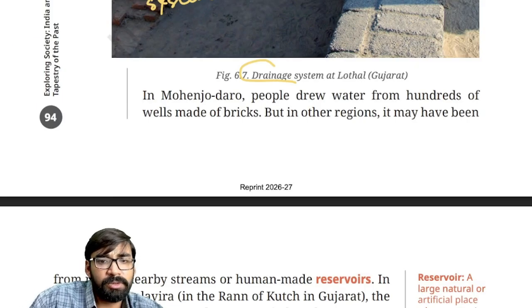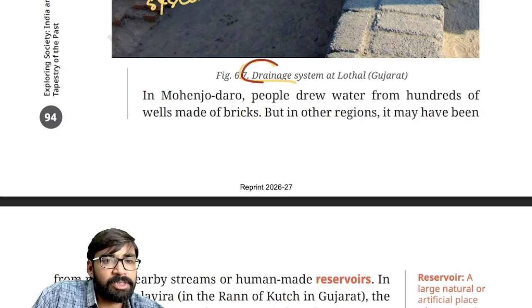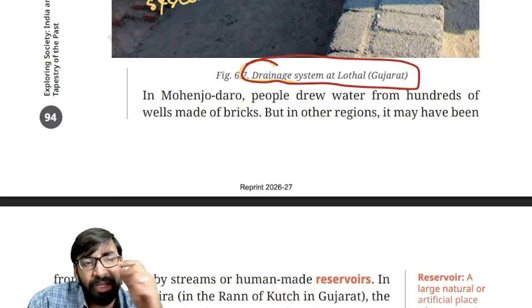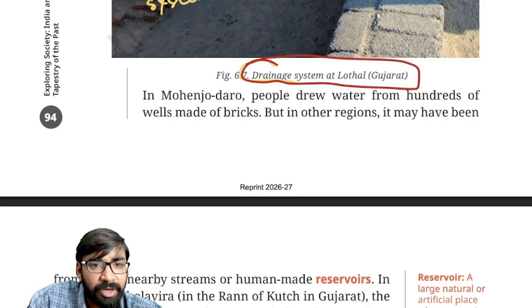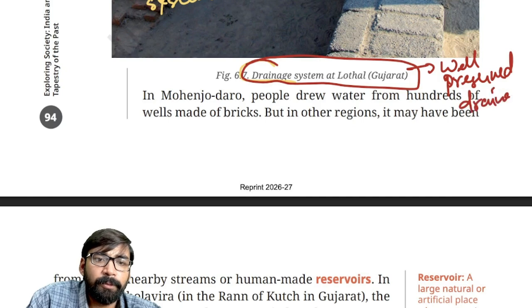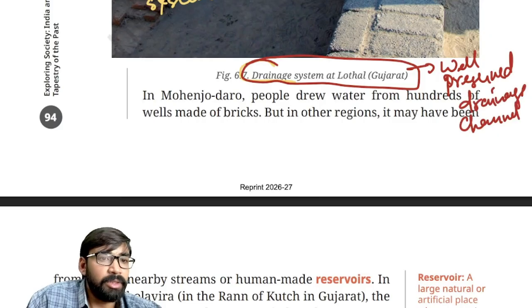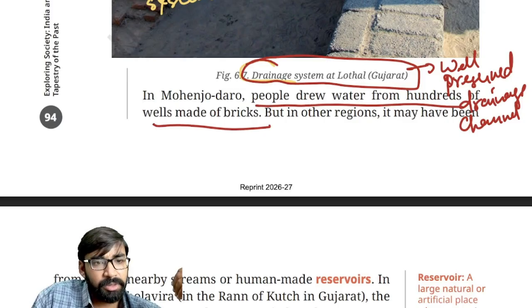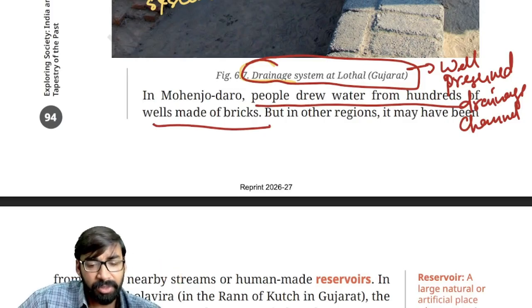Now see this drainage system at Lothal, Gujarat, which is very important. That actually reflects the well preserved drainage channels. Fine. Then even in Mohenjo-daro also people drew water from hundreds of wells made of bricks. Clear? These systems were there.